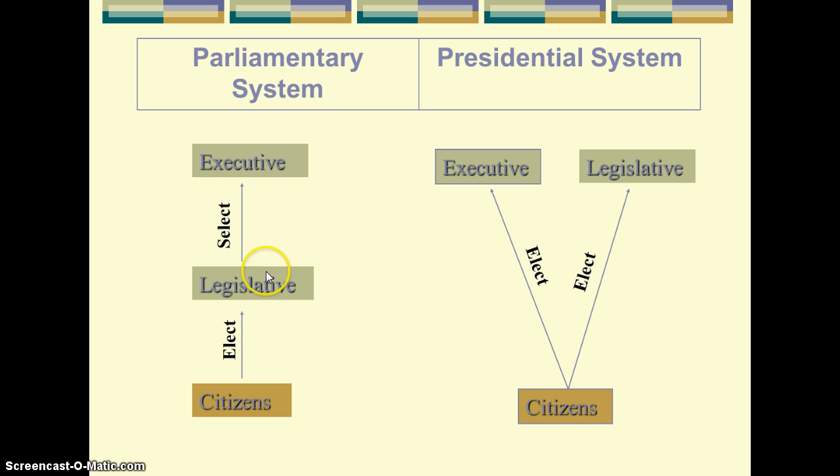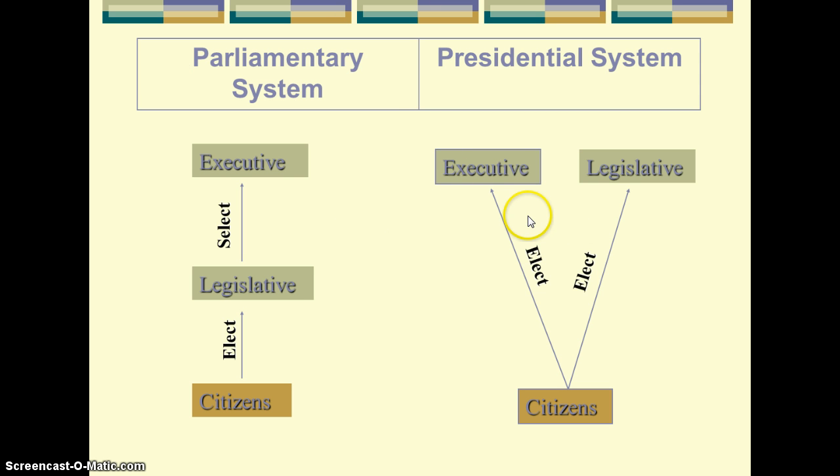Then once that group is voted in, the majority party selects their leader, which is the executive branch in a parliamentary democracy. It's oftentimes a prime minister, but it can be a chancellor or a president as well, though oftentimes the title is prime minister.